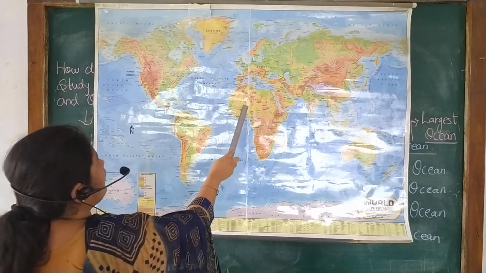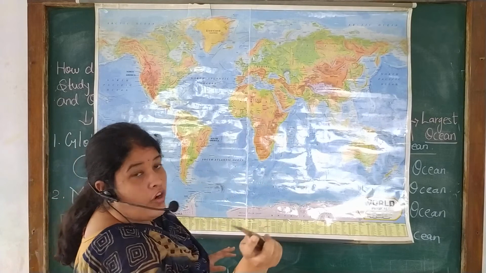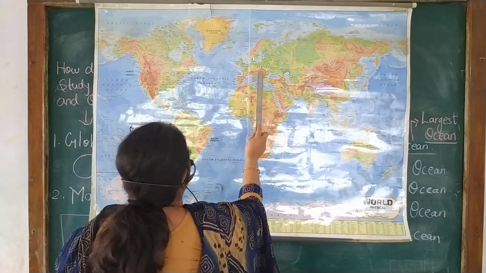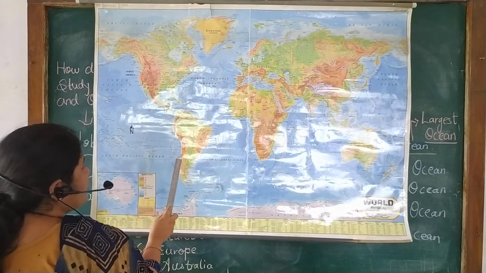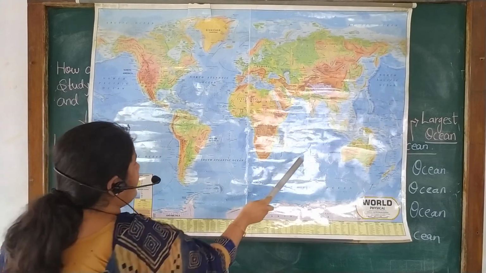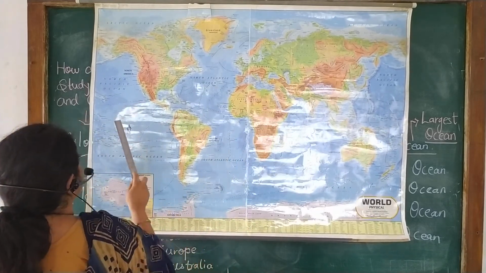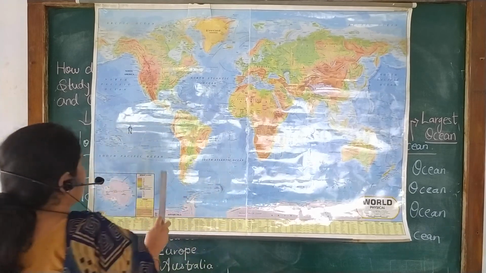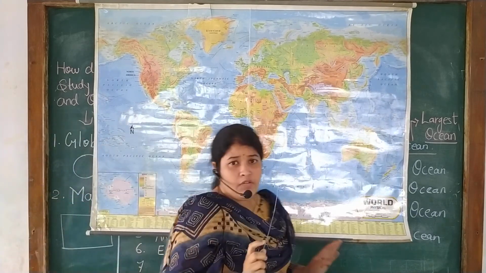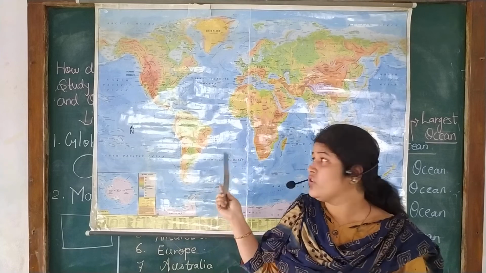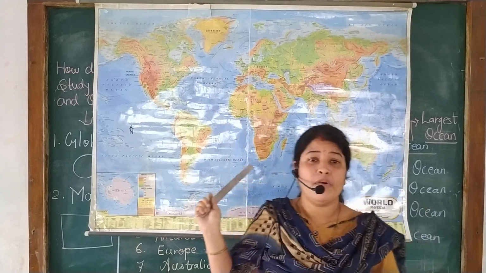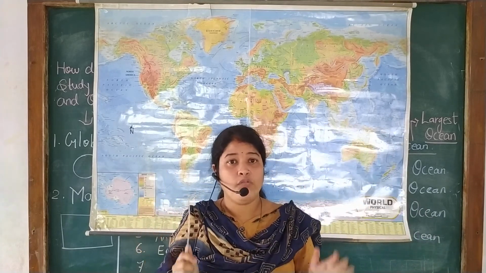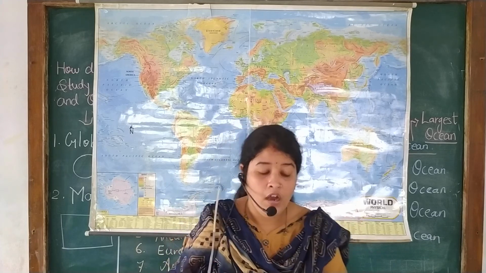Africa, Asia, Europe, North America, South America, Antarctica, Indian Ocean, Atlantic Ocean, North Pacific, North Atlantic, South Pacific. This blue part is the ocean and the remaining brown and green part is continents. And this way we can study our earth on a map.